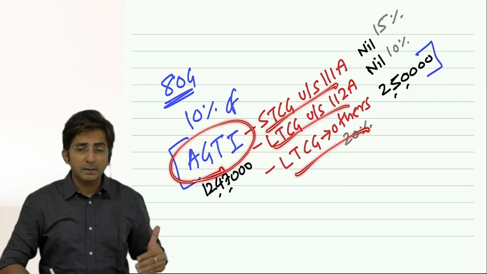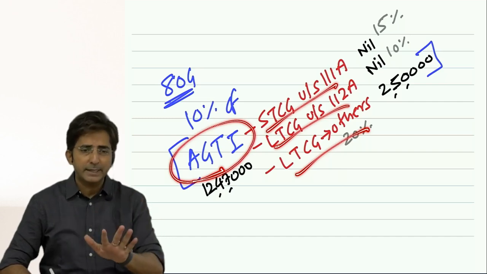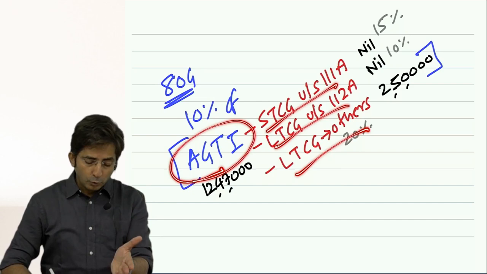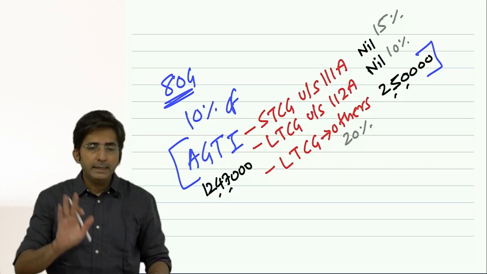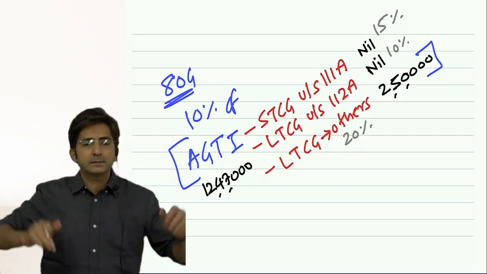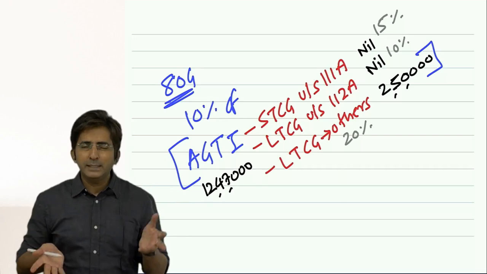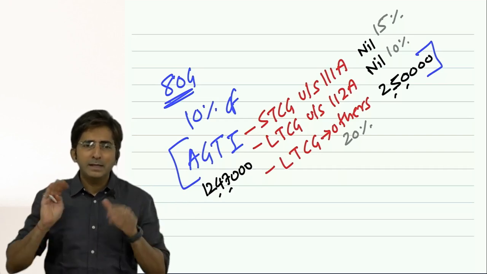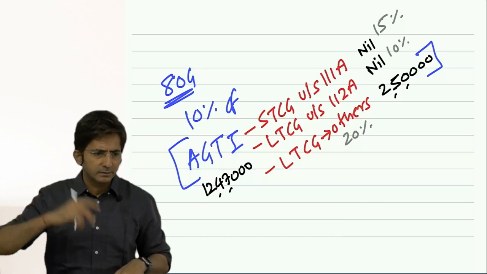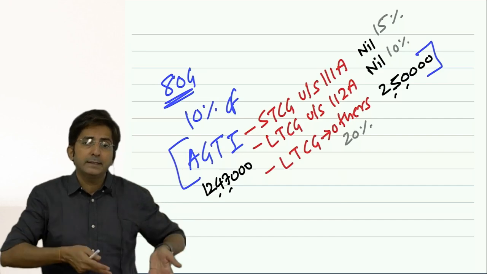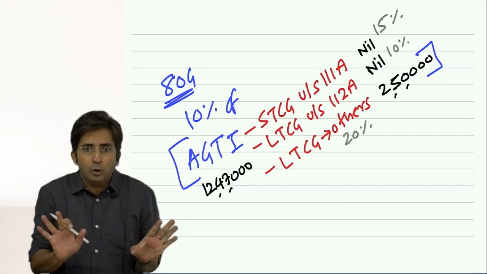Three items which are subject to a concessional special tax rate, I deducted. So this should have been there in 80GG also. But in 80GG, the law has not said this. So this is a disparity in the law. In one section they are saying remove the special tax rate incomes, and in the other section they are not saying this. So this is not actually logical.